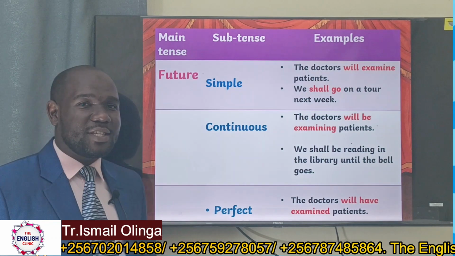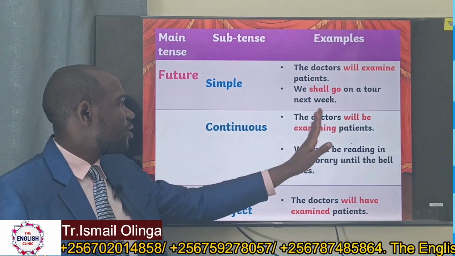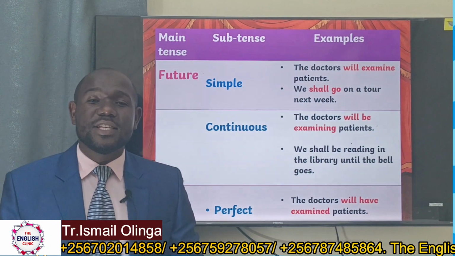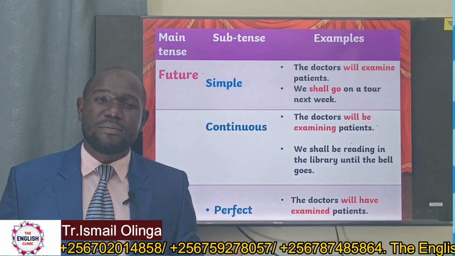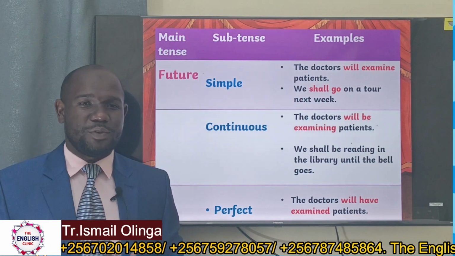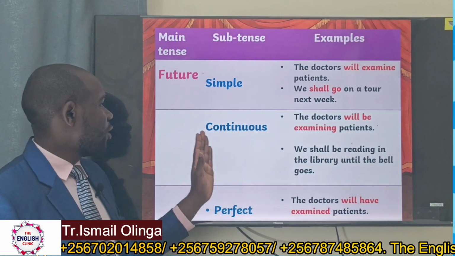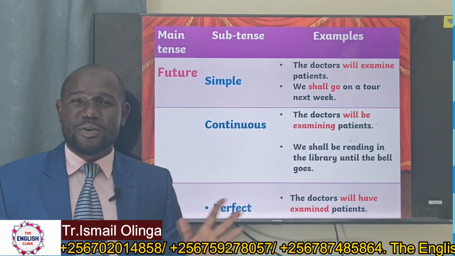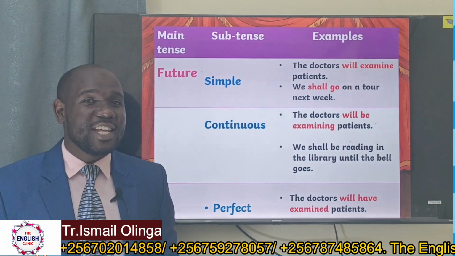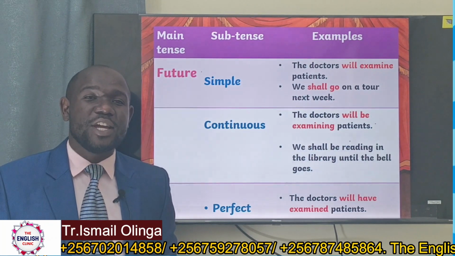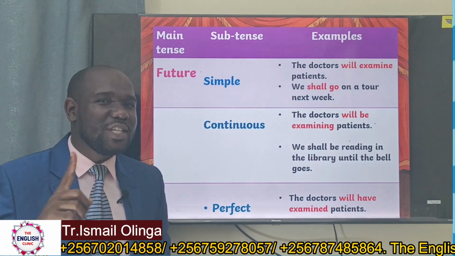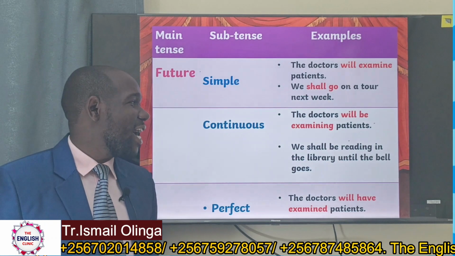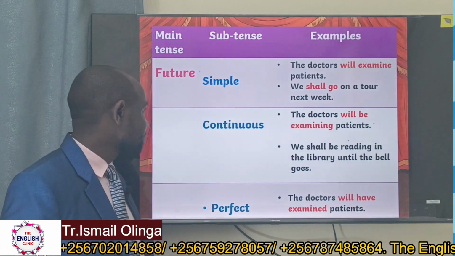Future continuous tense. The example we have here: the doctors will be examining patients. Now here we mean that this action is going to take some time happening in the future. We shall be reading in the library until the bell goes. This one here means that the time we are going to take in the library will be longer as we are waiting for the bell to go. So we say we shall be reading in the library until the bell goes.